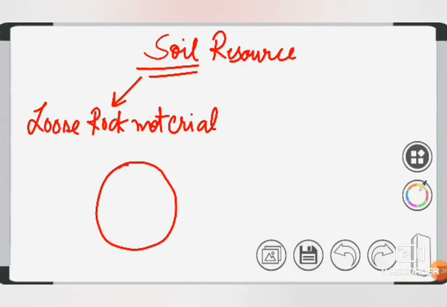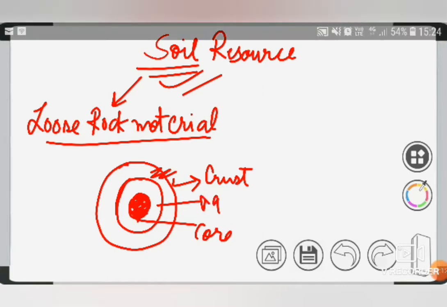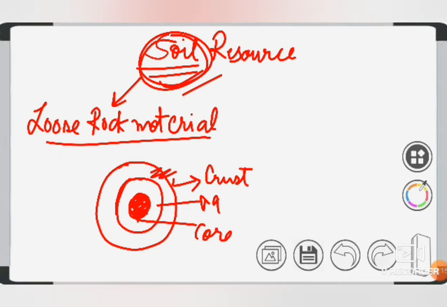layer of the earth. Earth is having three layers, the very first layer is crust, then comes your mantle, and then is your core. So this topmost layer is having soil. And this is your core. It is very very hot, it is having magma in it. So this is crust, mantle, and this is your core. So the loose rock material which is present in your crust on that surface, and it forms the thin upper layer, that is known as soil. So what we have to discuss today is soil only.